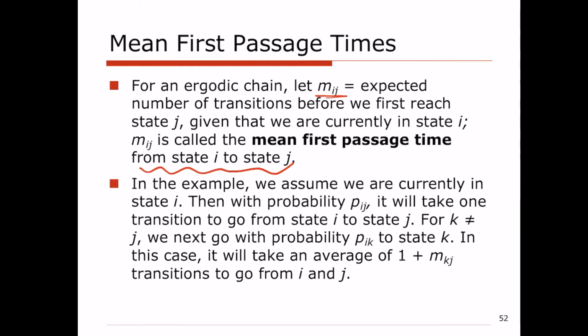Now let's see how Mij is calculated. So right now we are at state I, that's what we said. And we want to go to state J. That's where we want to end up. So one possible scenario is that we go from state I to state J in one transition directly, and that is going to happen with probability of Pij.